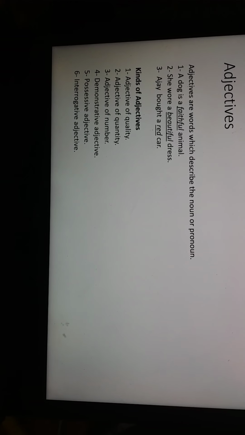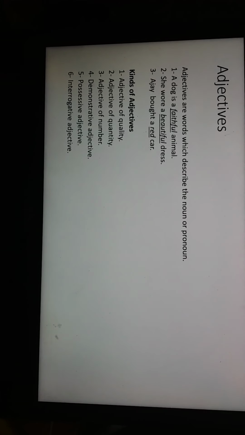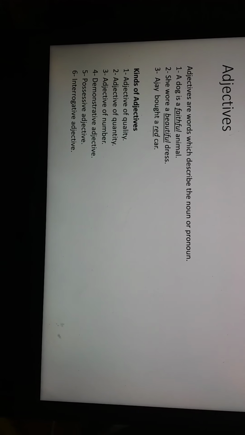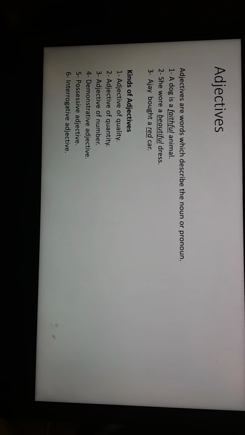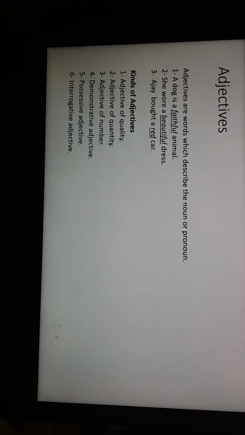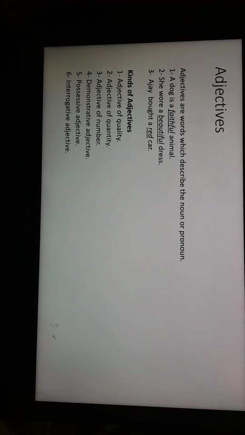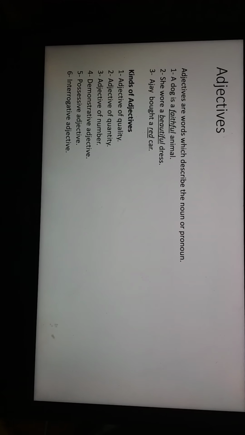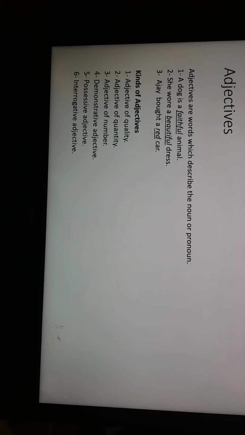Class, today we are going to study about adjectives. Adjectives are words which describe a noun or a pronoun. So it's basically a describing word. For example, a dog is a faithful animal. So animal is the noun and it's telling you more about it. So it is a faithful animal. So here faithful is an adjective.